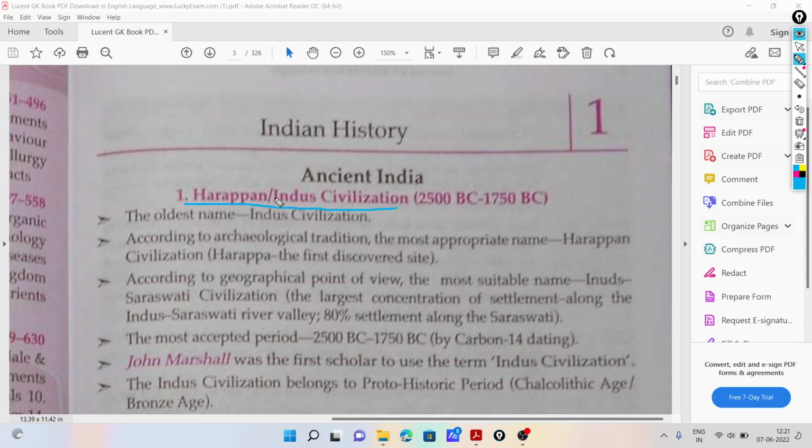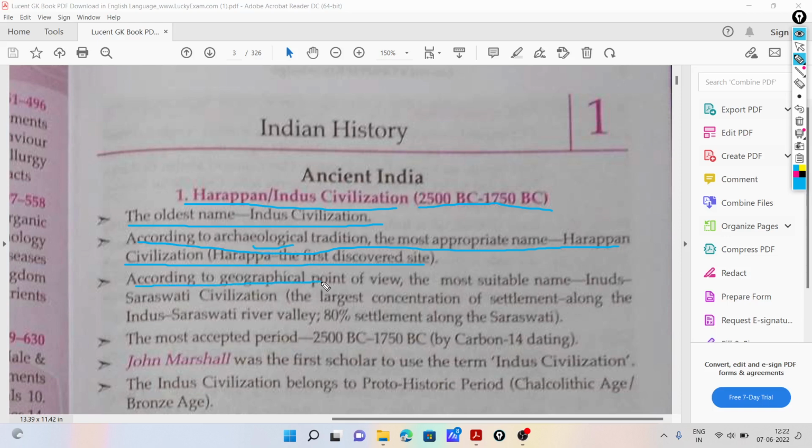So first we will discuss the Harappan civilization, which is expected to have started between 2500 BC and 1750 BC. The oldest name is Indus civilization. According to the archaeological tradition, the most appropriate name is Harappan civilization, after Harappa, the first discovered site.